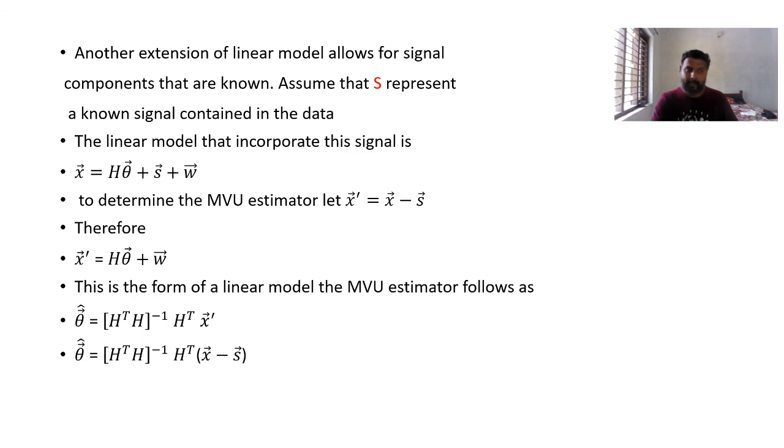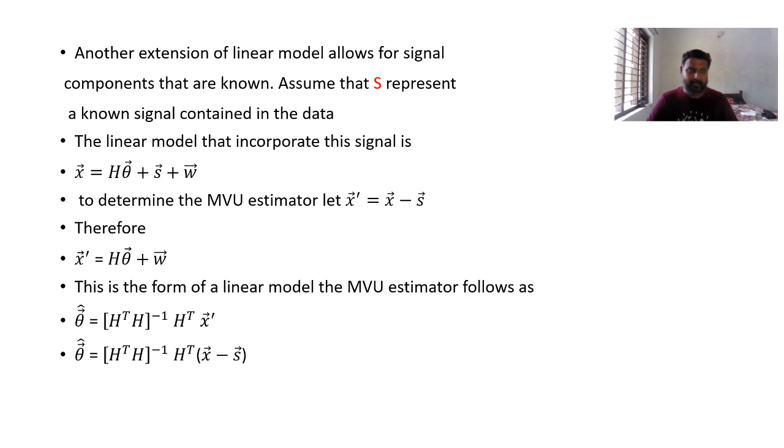And as an extension of that, sometimes they may give x of n is nothing but a plus s plus w of n, or a plus r of 0 plus w of n, where w of n is colored noise. For that case you have to utilize this method, which I am explaining just now.